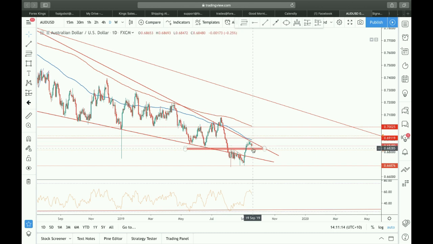So if the Federal Reserve cut by 50 points or they cut by 25 and indicate future rate cuts, this could be an opportunity to buy from this zone around the 68.30 handle. Okay, now we'll be looking to target the 200-day moving average, which is the red line, and that's roughly around 70 cents. So probably 69.90 could be a good target level if you're looking to buy the AUD USD. So if the Federal Reserve cut by 50 points or if they cut by 25 and the dot plot signals further rate cuts, we'll be looking to buy the AUD USD back up towards the 200-day moving average at roughly 0.6990. Okay, any stop loss would need to be below this support zone.